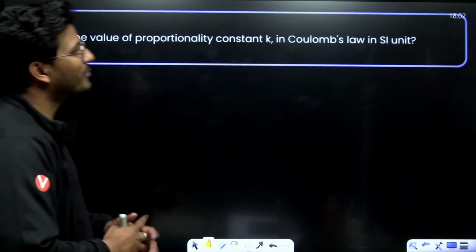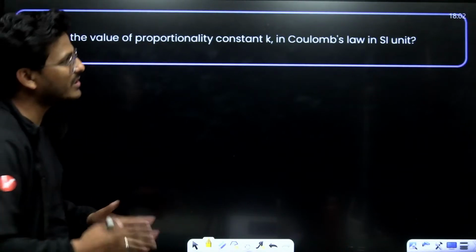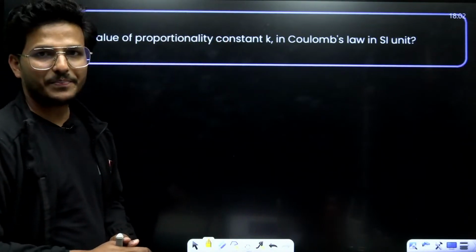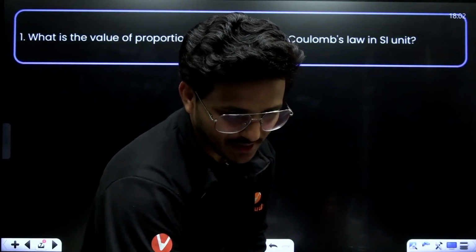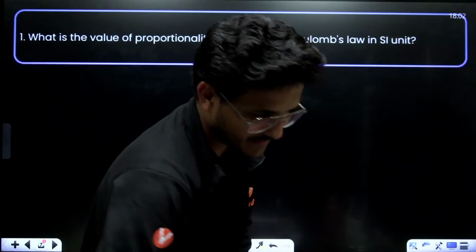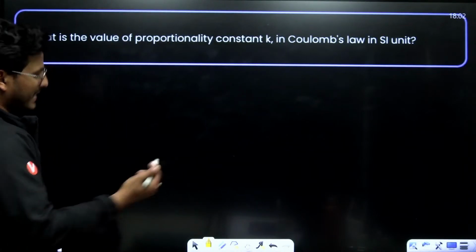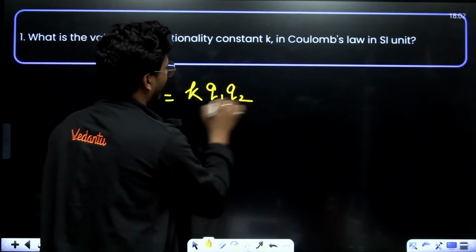Let's begin from the very first question. What is the value of proportionality constant K in Coulomb's law in SI unit? See, F is equal to K Q1 Q2 upon R square.